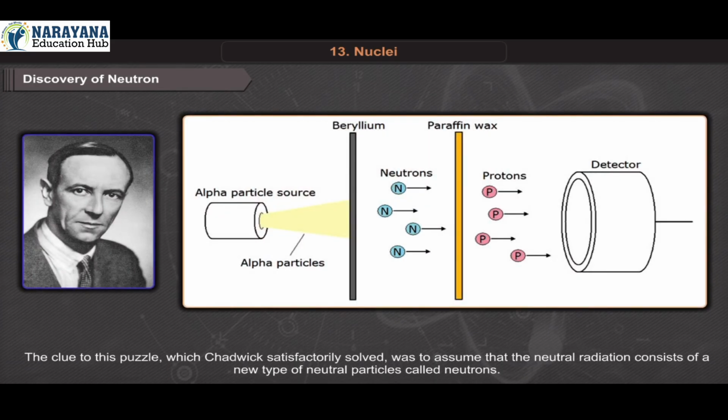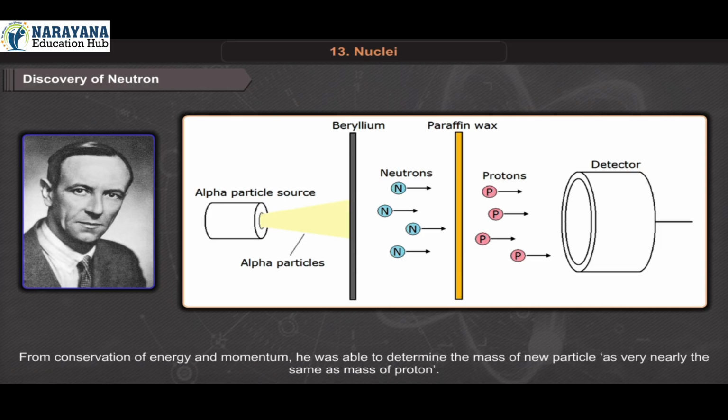The clue to this puzzle, which Chadwick satisfactorily solved, was to assume that the neutral radiation consists of a new type of neutral particles called neutrons. From conservation of energy and momentum, he was able to determine the mass of the new particle as very nearly the same as the mass of a proton.